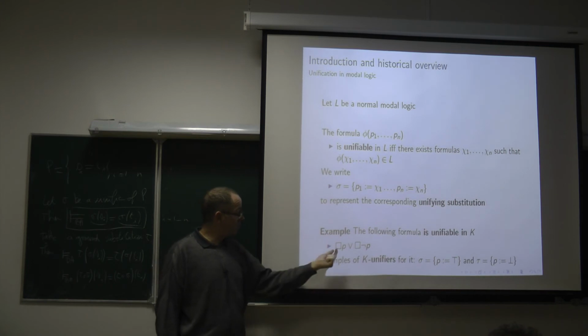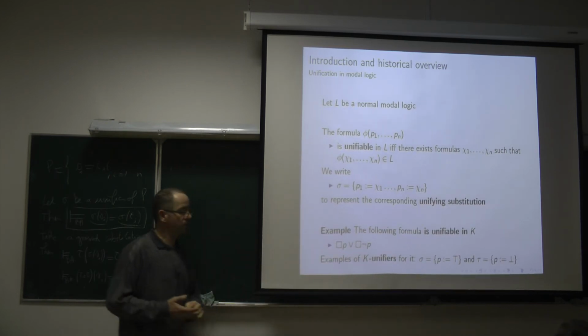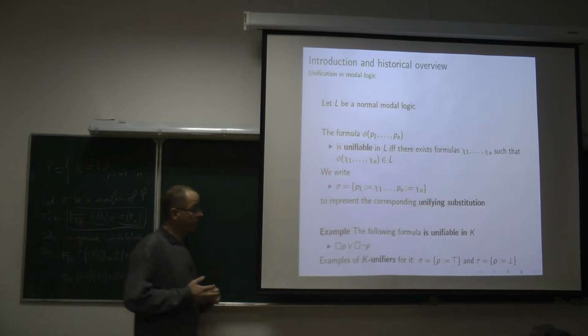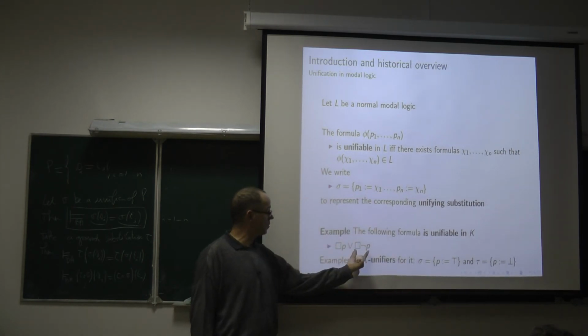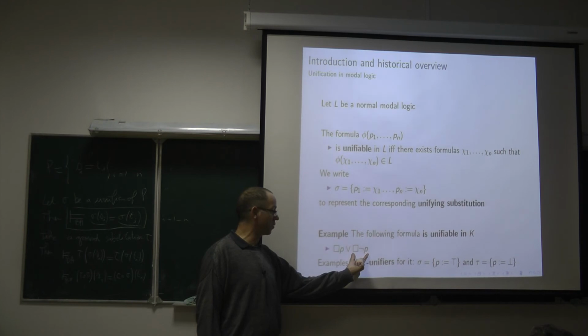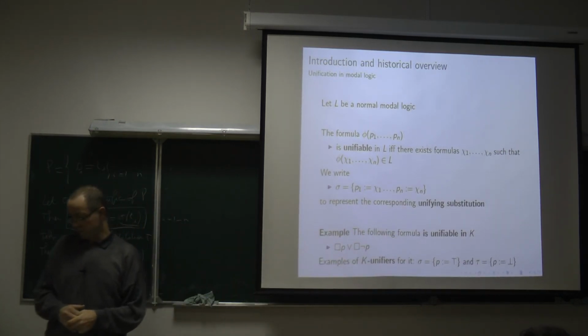For example, if you replace P by true, here you obtain box true, and then of course the disjunction will be in K. Or if you replace P by false, you have also another unifier, because that part will be equivalent to box true, and therefore it will make the disjunction valid.